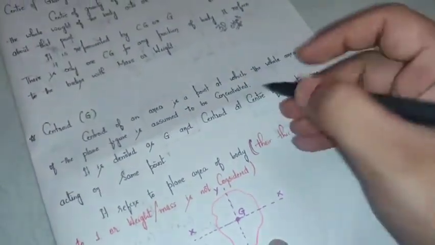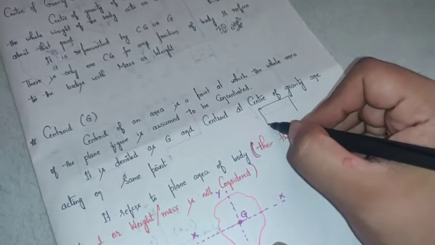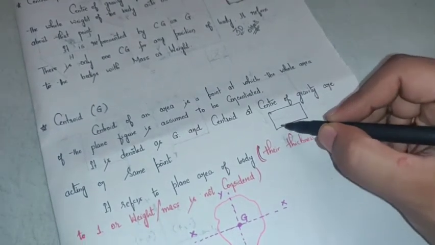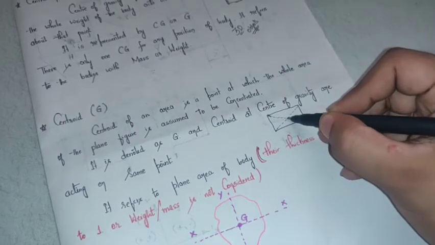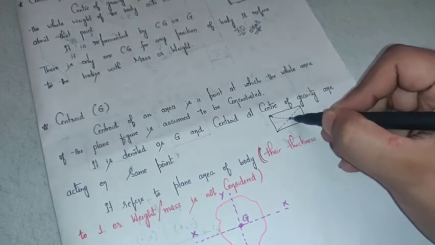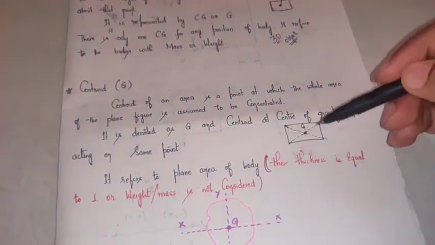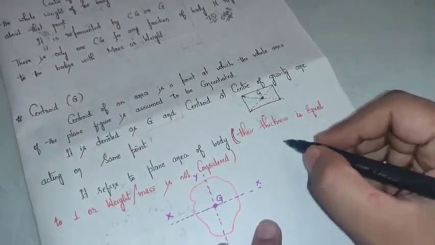Now in order to locate the centroid of the rectangular part, how will you locate that? I'll draw the diagonals. Wherever the diagonals intersect, that point is called the geometrical midpoint, or the centroid. So what are the different shapes we have?